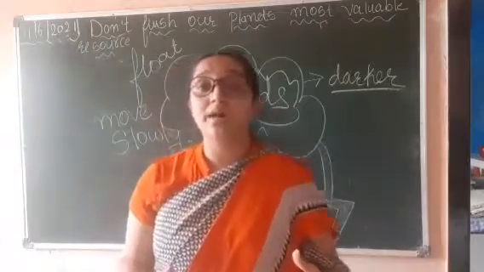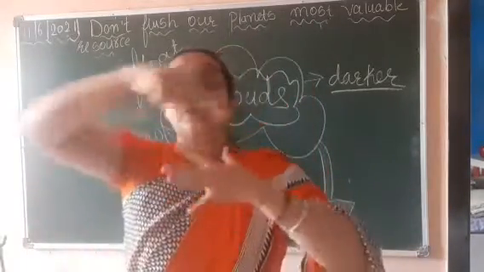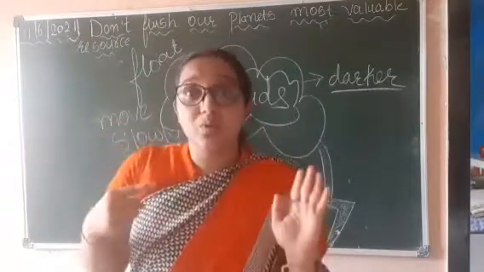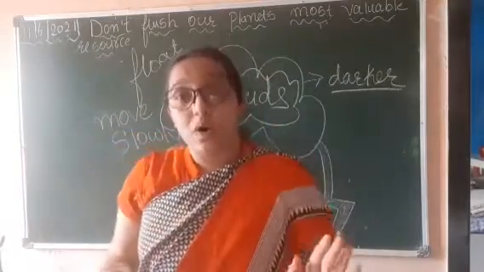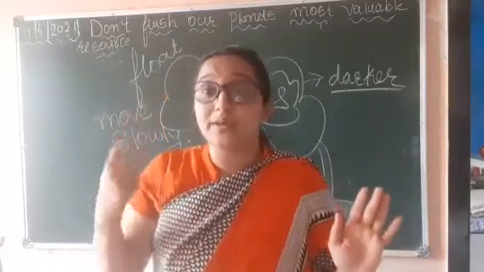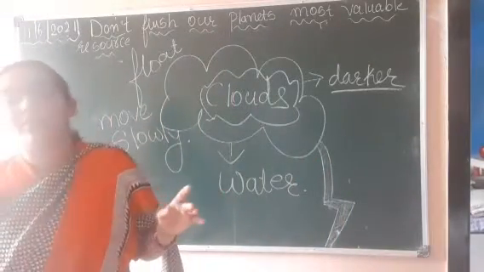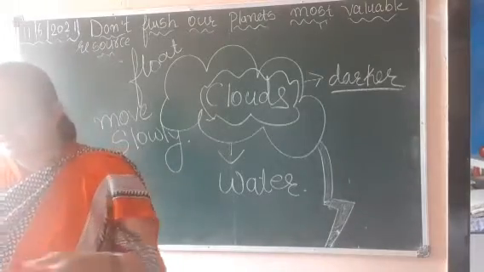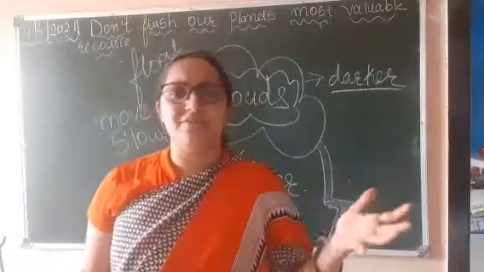So this all happens because of the cycle of water, right? Water cycle. We have learned about water cycle, right? So this all happens with the process of water cycle, and because of that, what occurs in the atmosphere? That is storm, heavy wind, we can say.